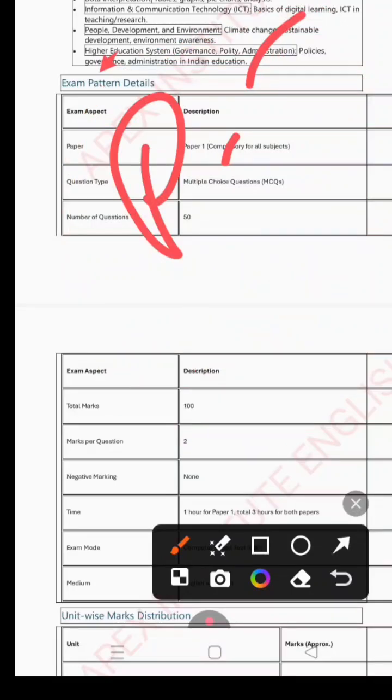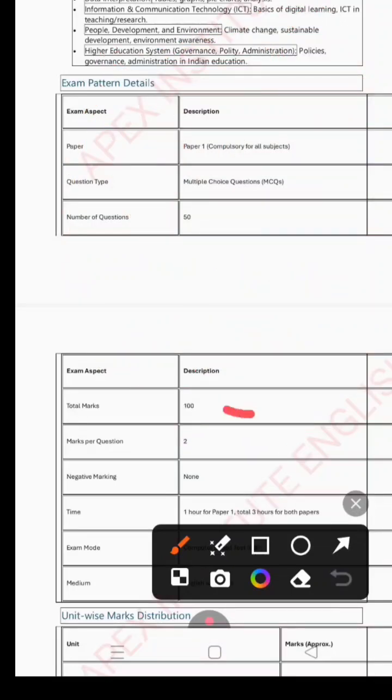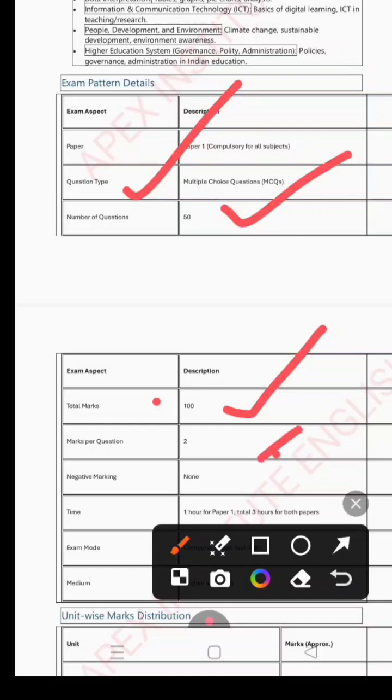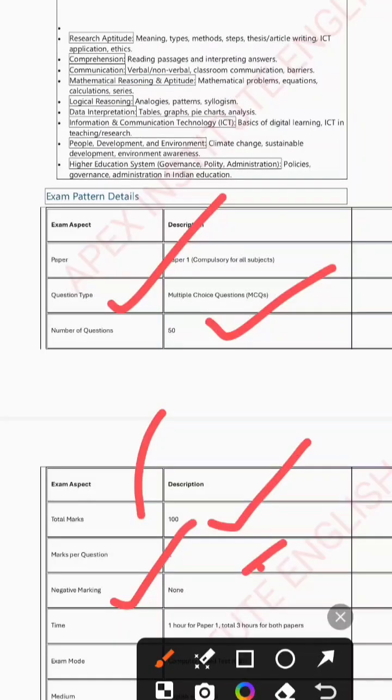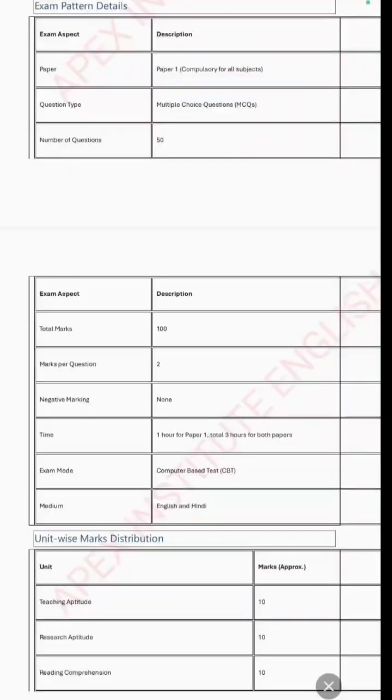Now what is the weightage of this paper 1? It carries a total of 100 marks. A total of 50 questions will come from this paper, and the whole exam is held in MCQ, multiple choice question format. Each question carries 2 marks, so 50 into 2 is 100, and this exam has no negative marking. Till now, for December 2025, we have no negative marking. The time given for the examination is 3 hours.